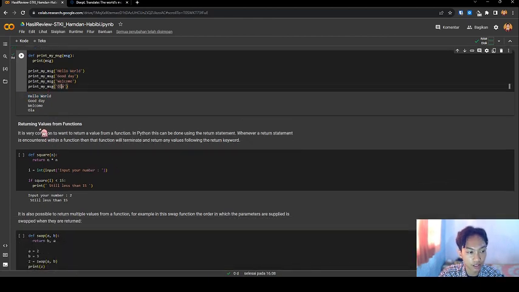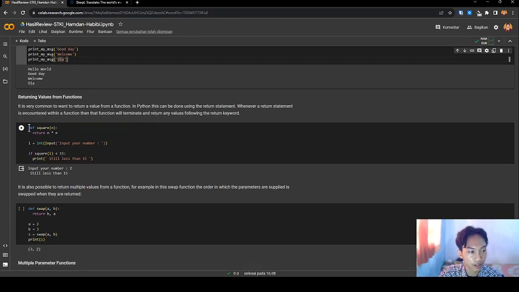Next, returning a value from a function. It is very common to want to return a value from a function. In Python, this can be done using the return statement. Wherever a return statement is encountered within a function, that function will return any value following the return keyword.